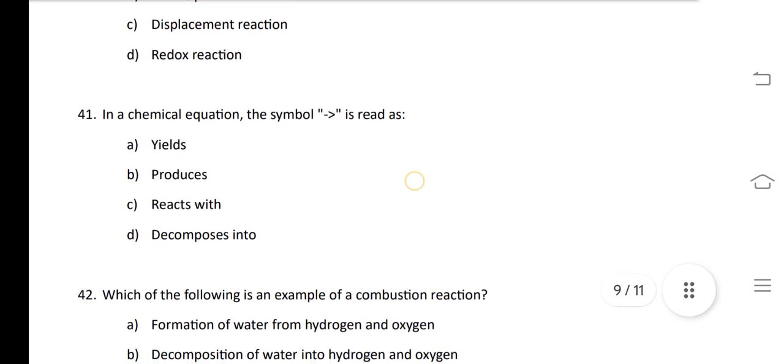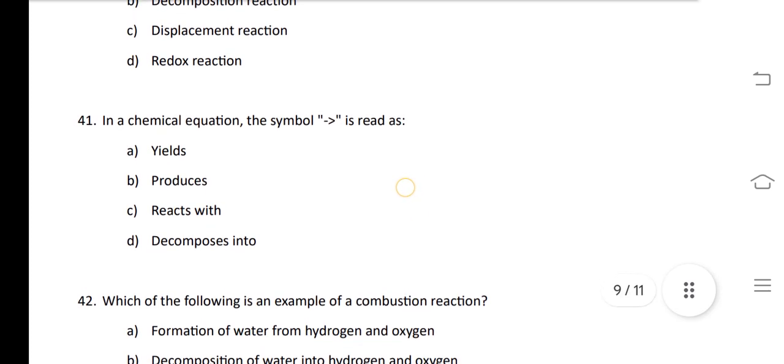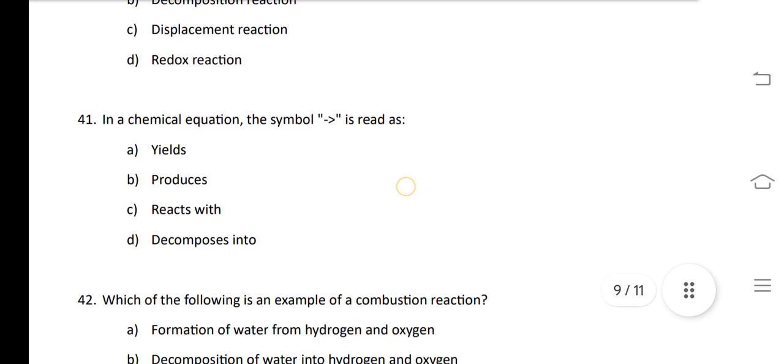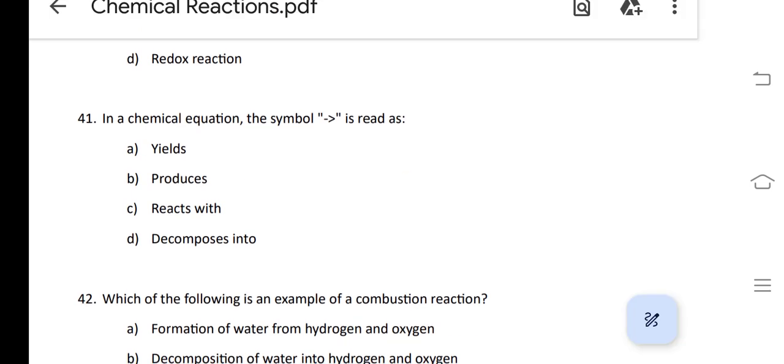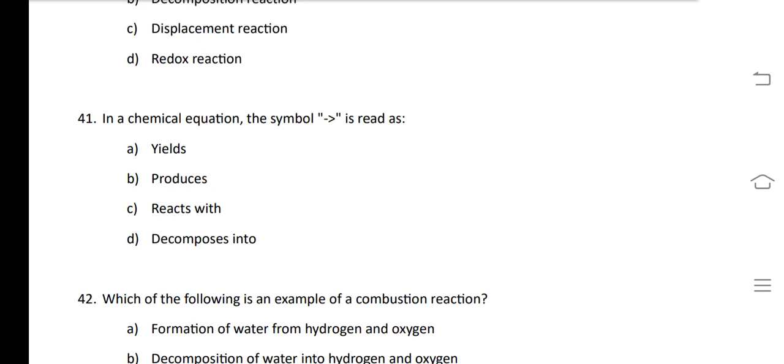So the answer of this question is yield or produce. So answer of 41st question is B, that will produce. When A reacts with B, it will produce C and D.